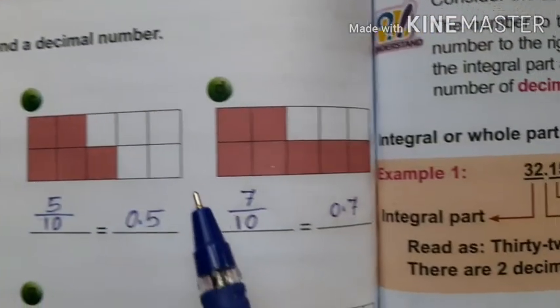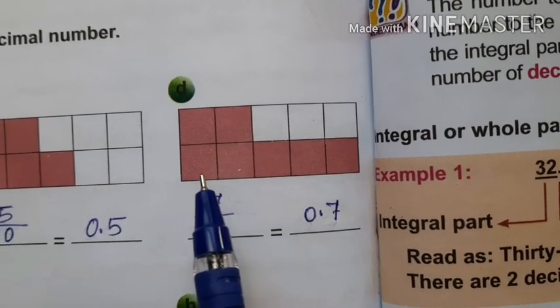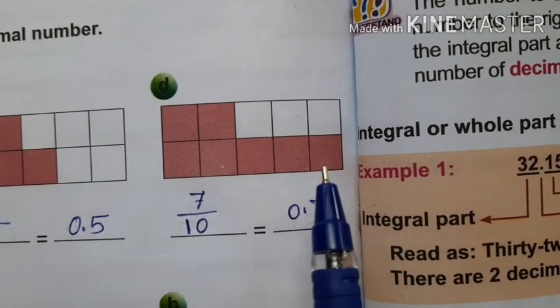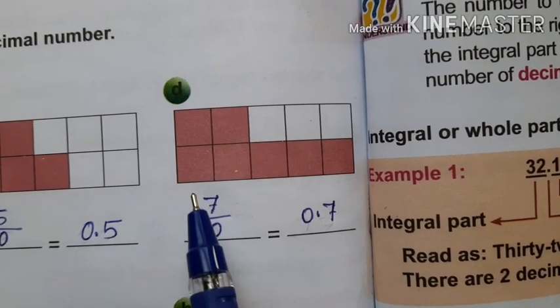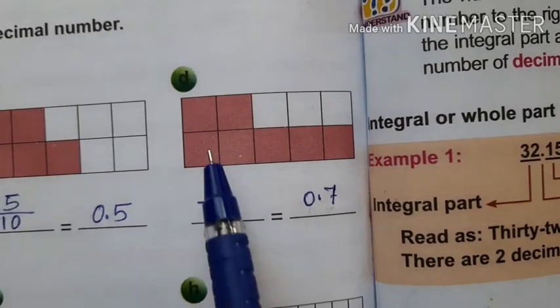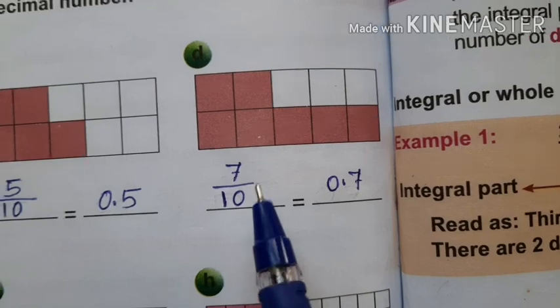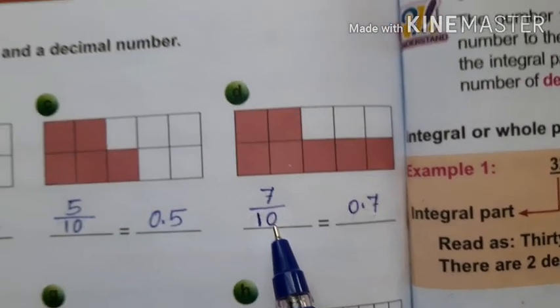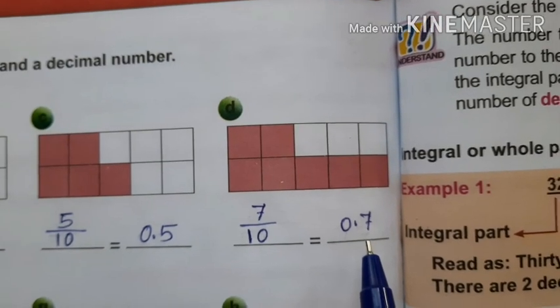Okay. Look at this figure, children. This is one full rectangle, and this full rectangle is divided into 10 equal parts. Out of 10 equal parts, 7 parts are shaded. Therefore, 7 by 10 is the shaded part and 3 by 10 is the unshaded part. But 7 by 10 is in fraction form and 0.7 is in decimal form. Okay.